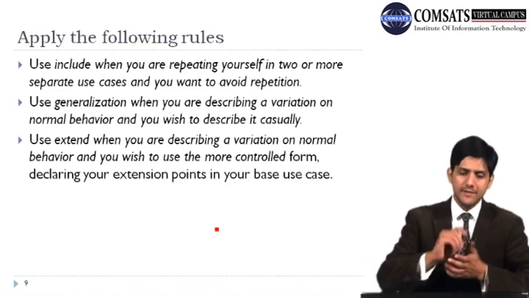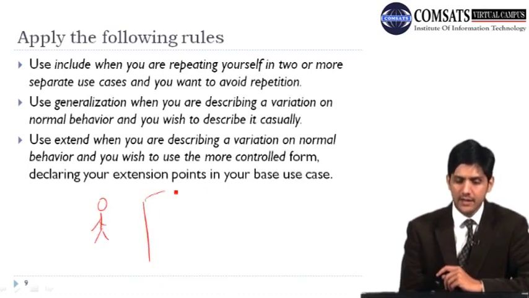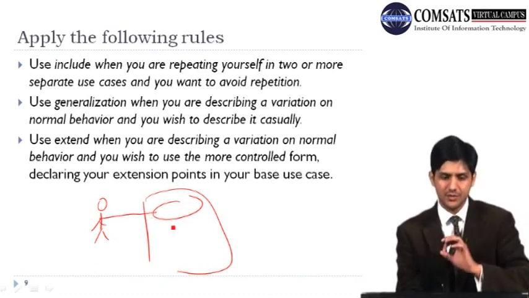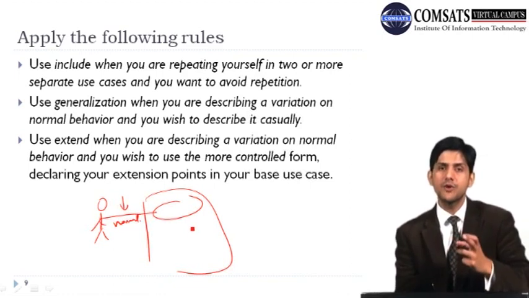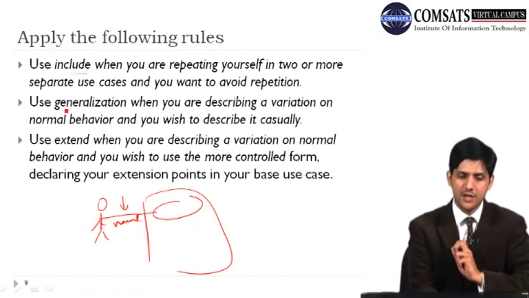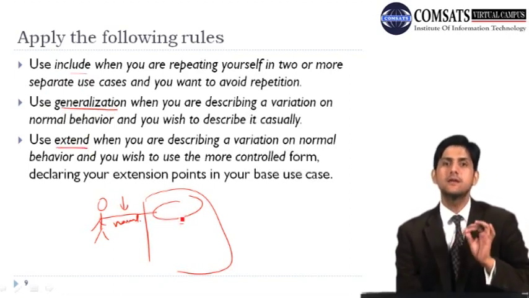So do remember that normally when an actor is interacting with a use case, that is just a plain interaction. So this is our normal interaction. But then there are three different possibilities. You can have include, you can have generalization, and you can have extension. Include avoids repetition.